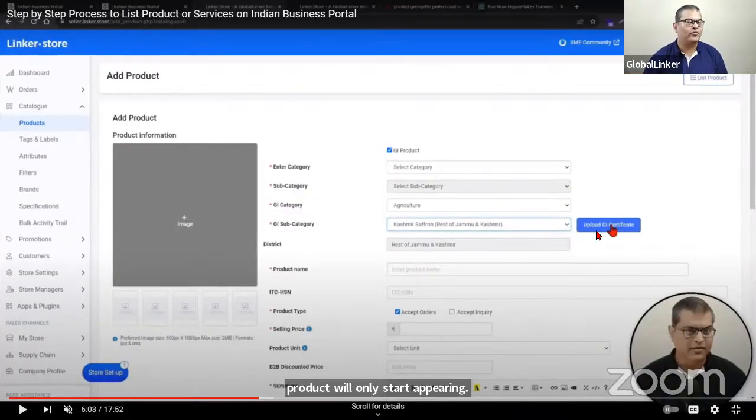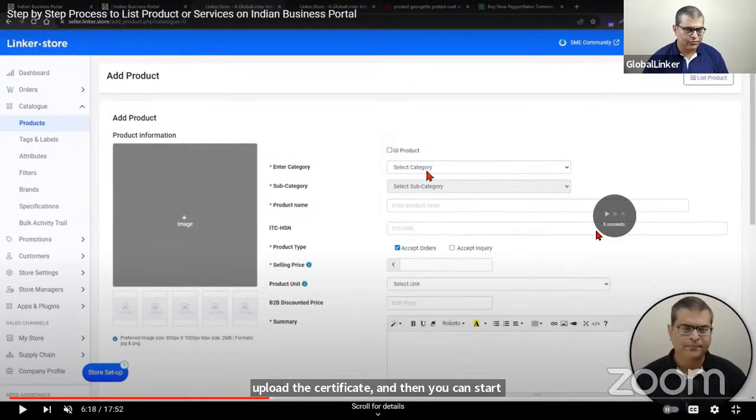You don't have to upload it for each and every product for months in a category, or for one product from a particular category. You have to upload the product, upload the certificate, and then you can start showcasing your products as a GI product. So if you are dealing in a GI product, this is the process that you have to follow.